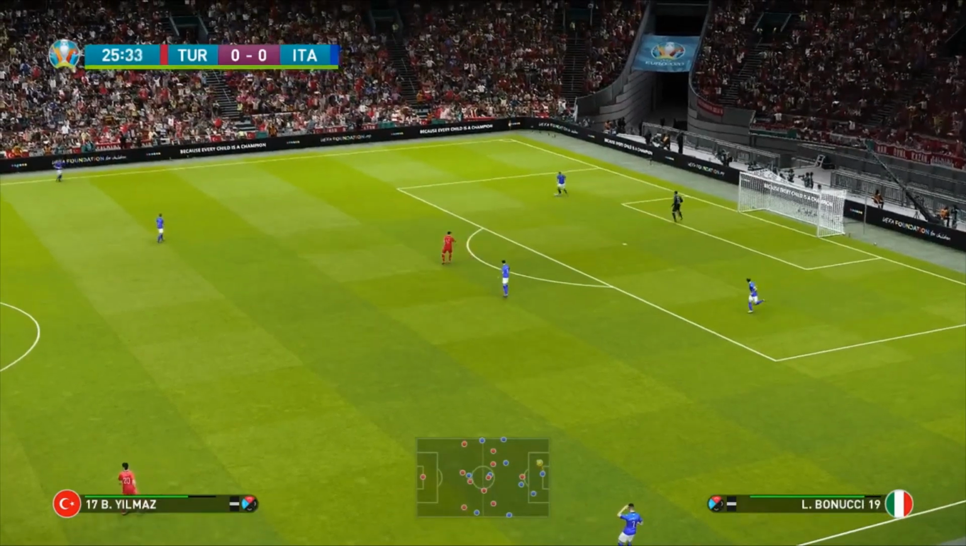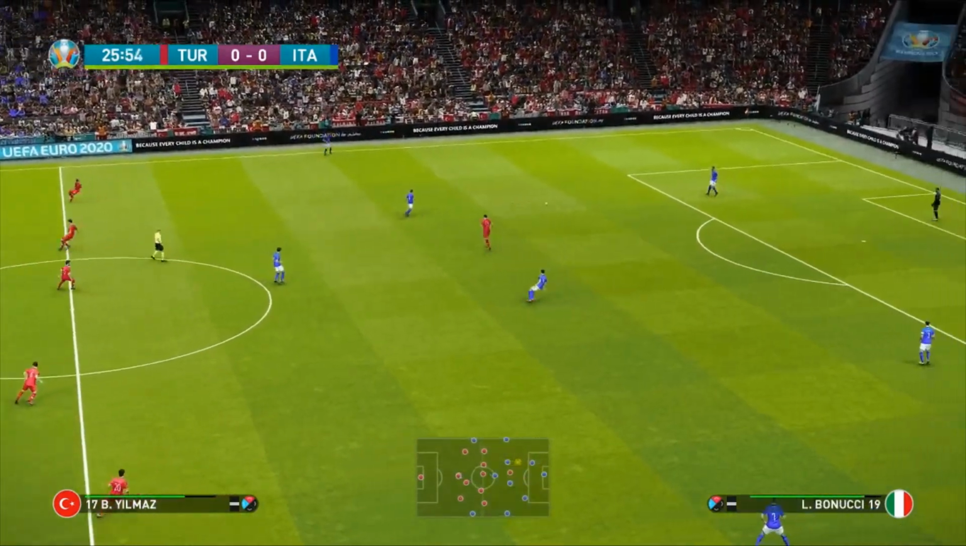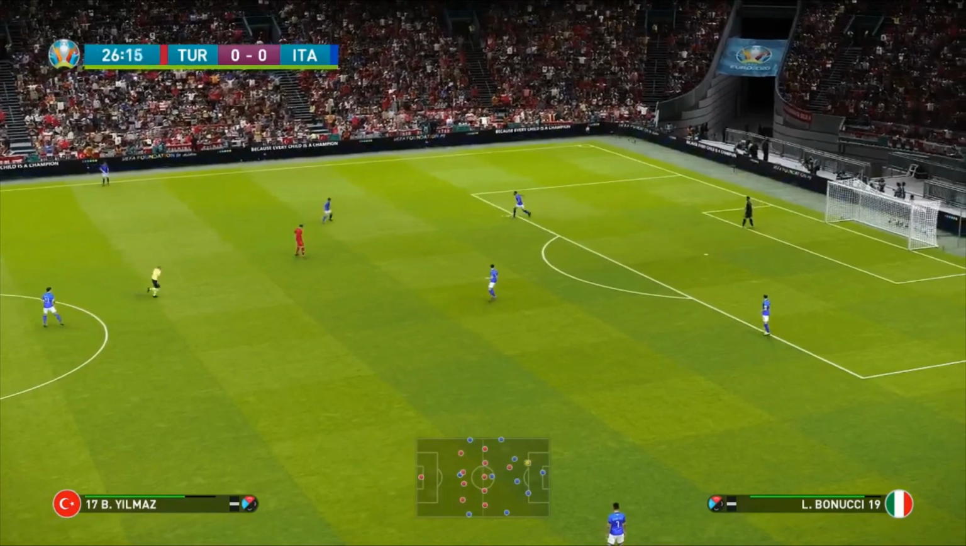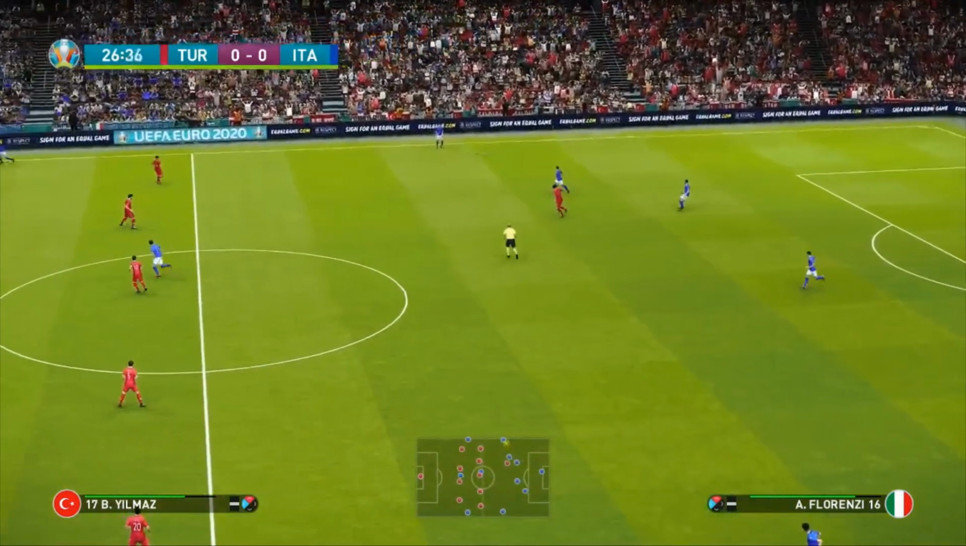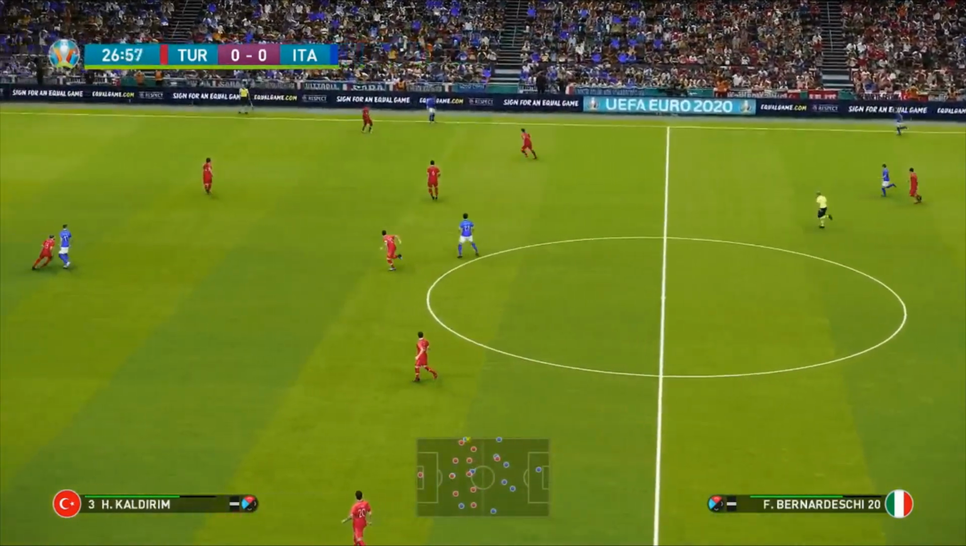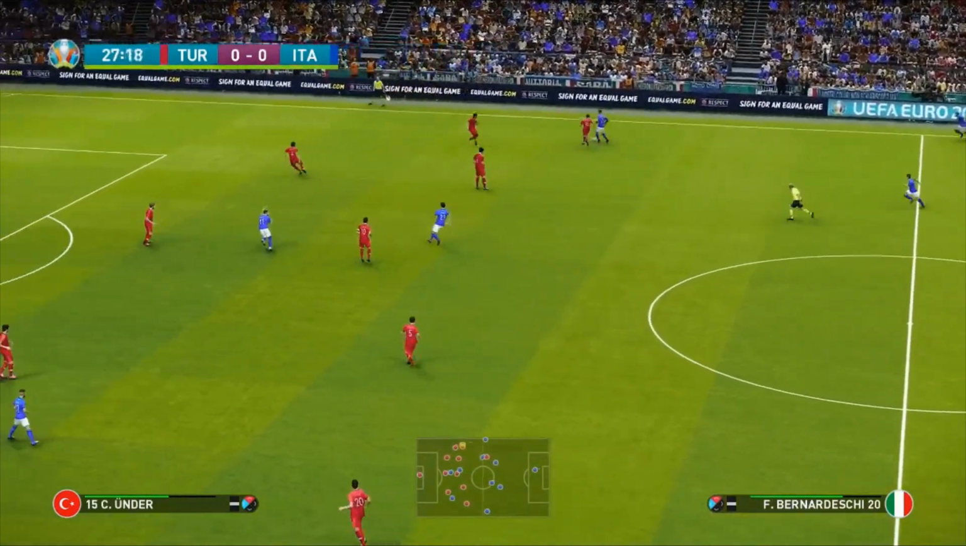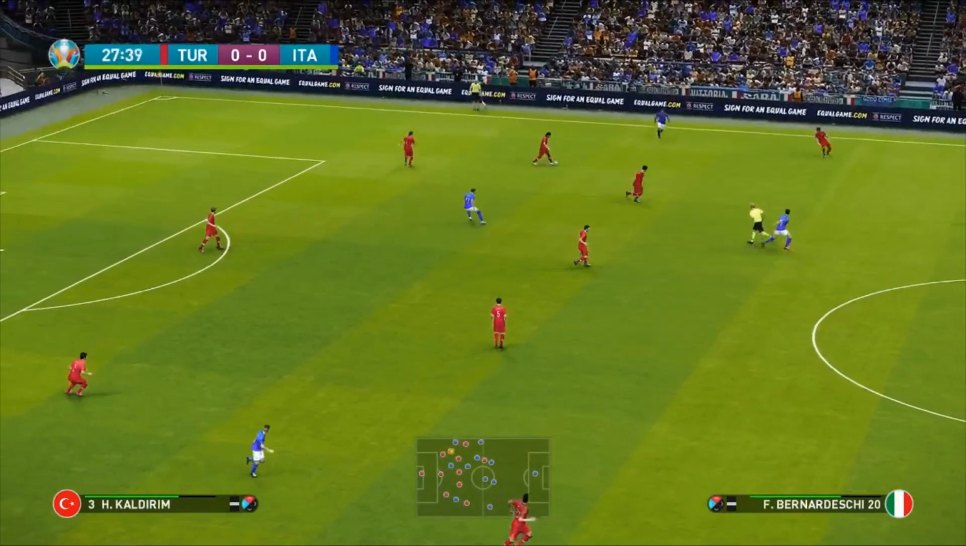And 25 minutes into this, we are still at 0-0 in this first game. Of course, we're hoping for a goal. I did a practice run of this this morning, and it did end Italy 2, Turkey 0. Will it end the same? We've got to keep going in this game.